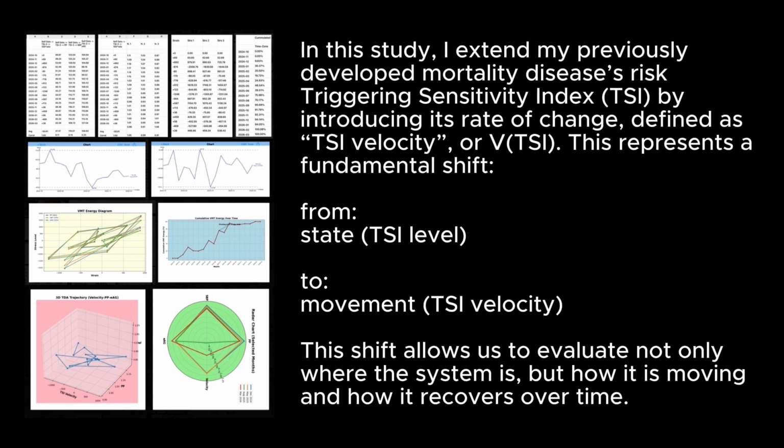In this study, I extend my previously developed mortality diseases risk-triggering sensitivity index, TSI, by introducing its rate of change, defined as TSI velocity, or VTSI. This represents a fundamental shift from state, TSI level, to movement, TSI velocity. This shift allows us to evaluate not only where the system is, but how it is moving and how it recovers over time.